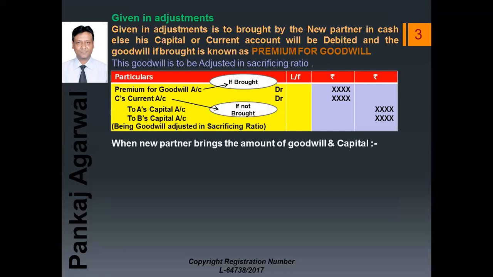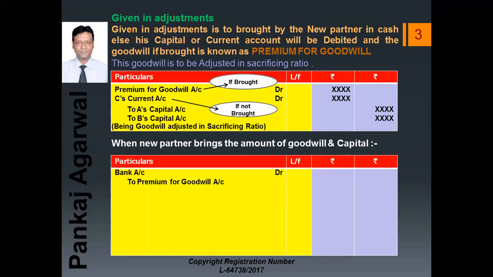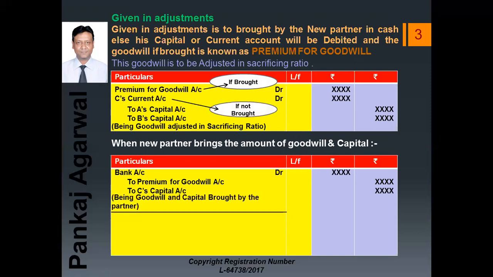When the new partner brings the amount of goodwill and capital, first entry will be bank account debit to premium for goodwill and to C's capital, that is new partner's capital. The amount will be written in the columns. Now the second entry will be premium, as the new partner is going to bring the goodwill amount. So premium for goodwill account debit if any partner is gaining, that is when we are calculating the sacrificing ratio and the ratio comes in negative, then he means he is gaining.